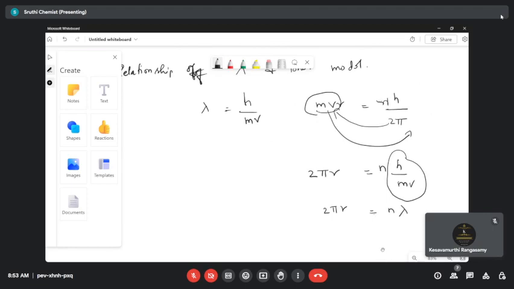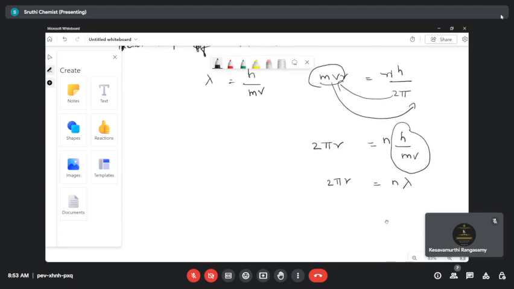Now, what is the 2 pi r formula? Where did you learn the 2 pi r? What is the circumference of the circle? 2 pi r, ma'am. Okay, very good. This is the circumference of the circle. So now the electron is revolving for a complete revolution. For a complete revolution, the circumference is a multiple of n times the wavelength. Again, the n is an integral multiple. It may be any number.